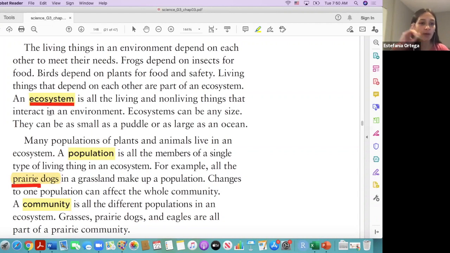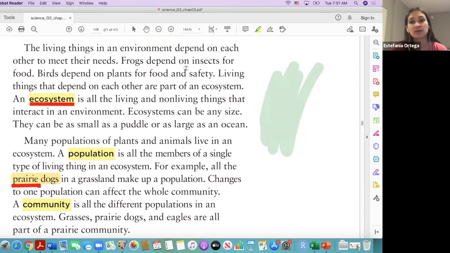And so, okay, let's talk about ecosystem. So an ecosystem, it says, is all the living and non-living things that interact in an environment. Okay, so for example, if we look at this example, frogs and insects, right? So frogs need insects because frogs eat insects.